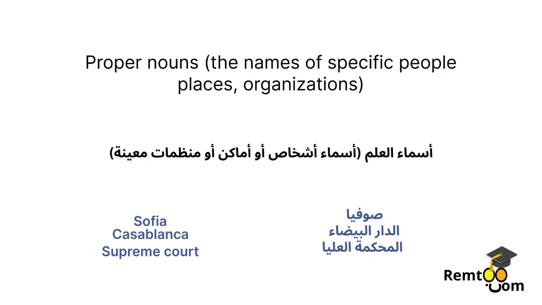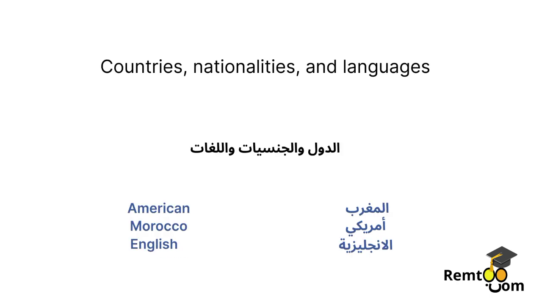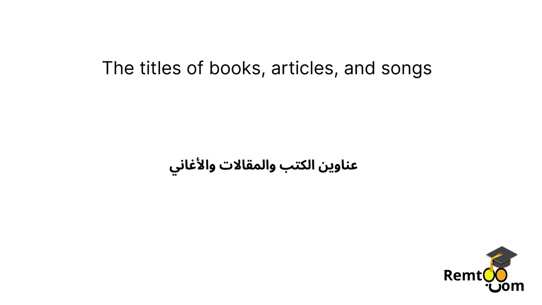Proper nouns, the names of specific people, places, organizations. Example: Sofia, Casablanca, Supreme Court. Countries, nationalities, and languages. Example: American, Morocco, English. The titles of books, articles, and songs.